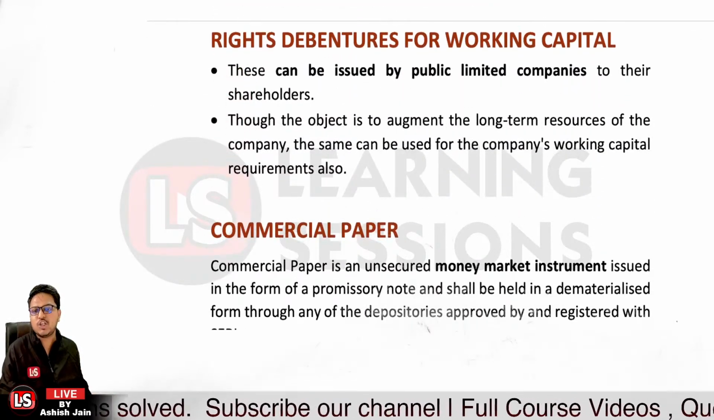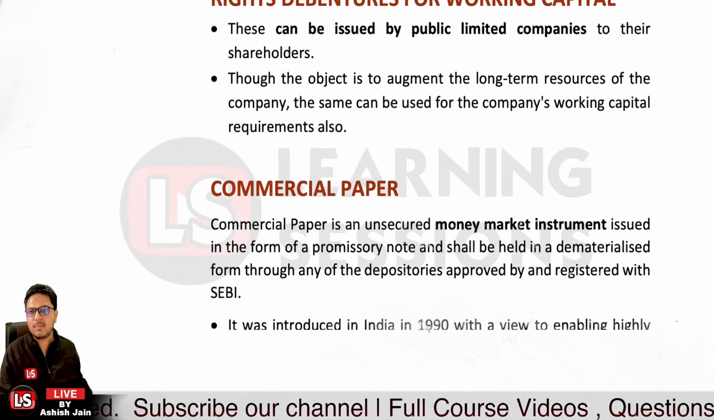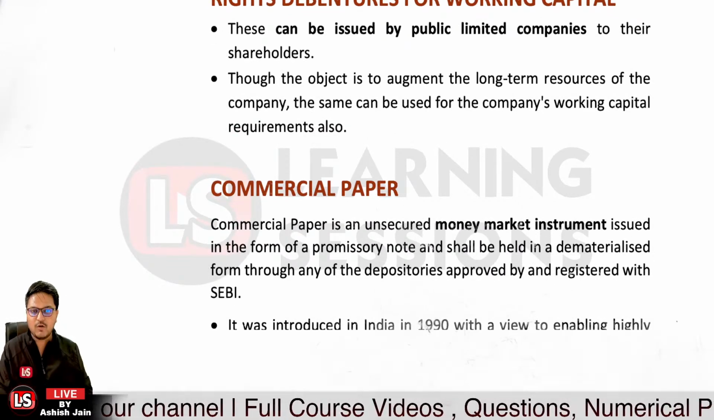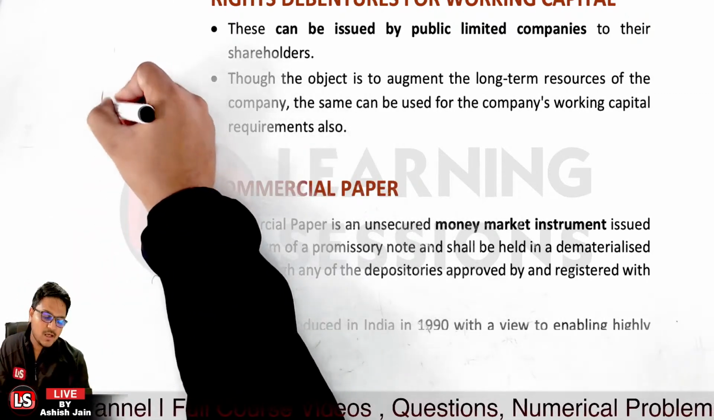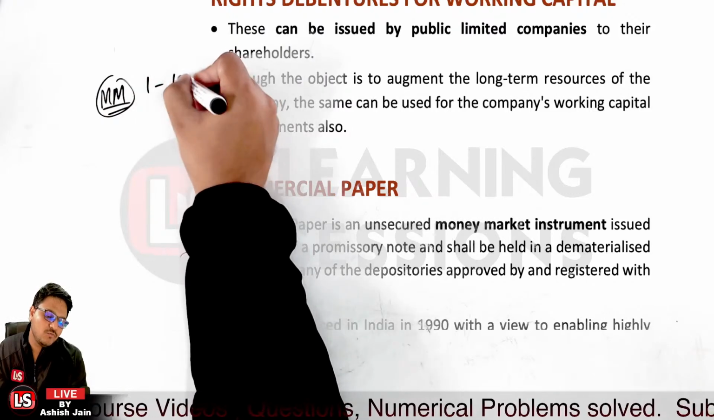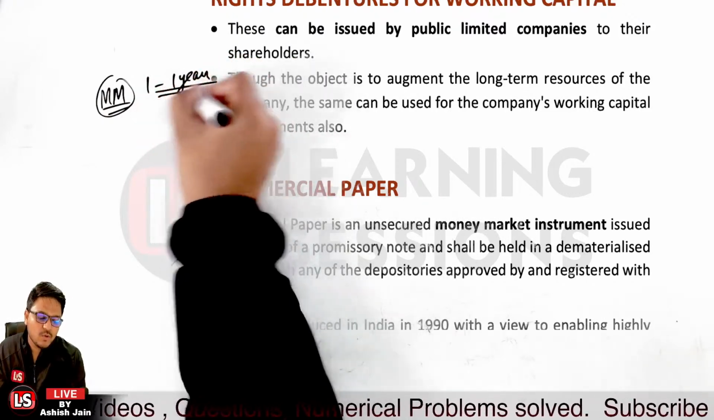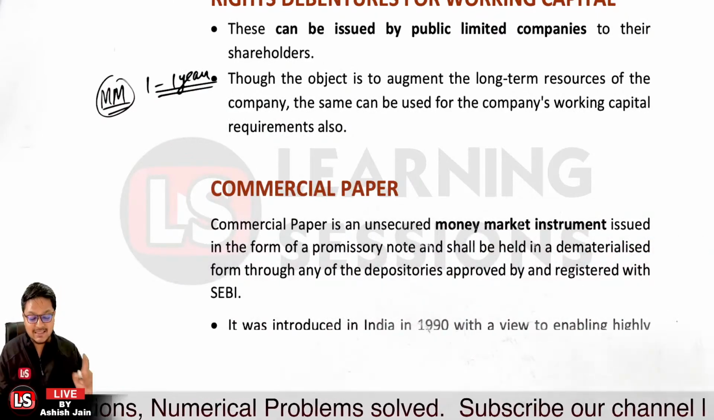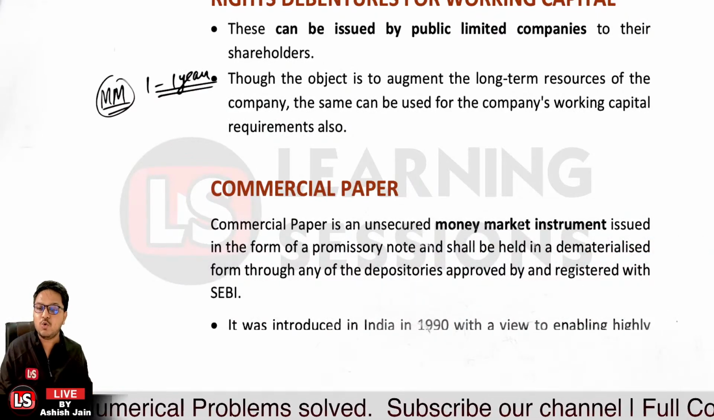Then it's related to commercial paper. Now, what do you mean by commercial paper? Commercial papers are actually unsecured money market instruments. Now, what do you mean by money market instruments? Money market instruments are those instruments which are issued for a period of 1 day to 1 year only, not more than that. And these commercial papers are unsecured money market instruments, and these are issued in the form of promissory notes.